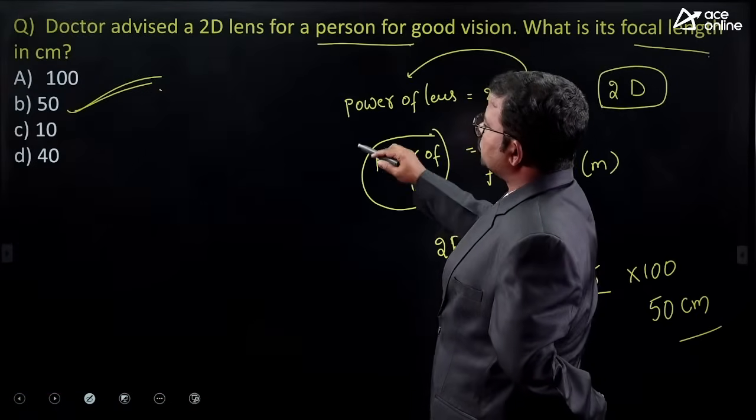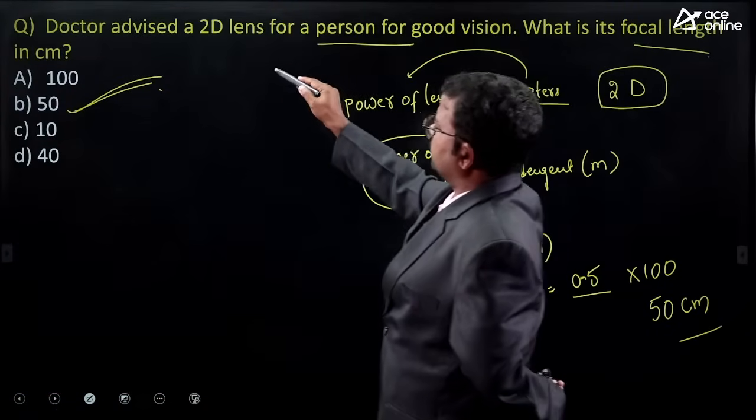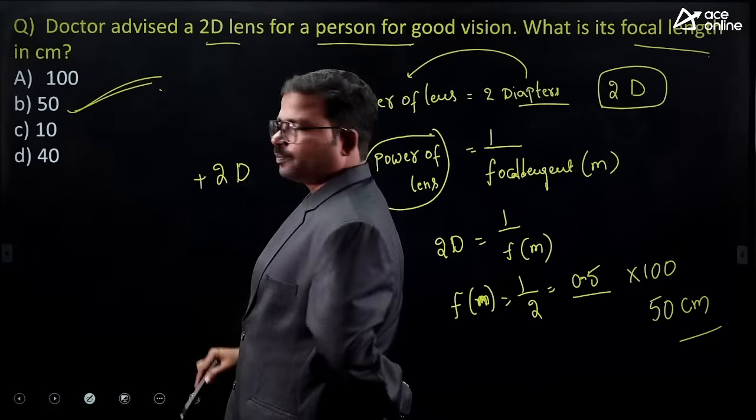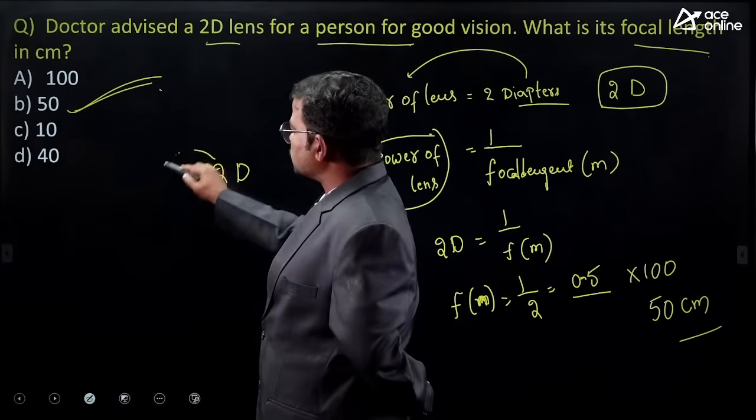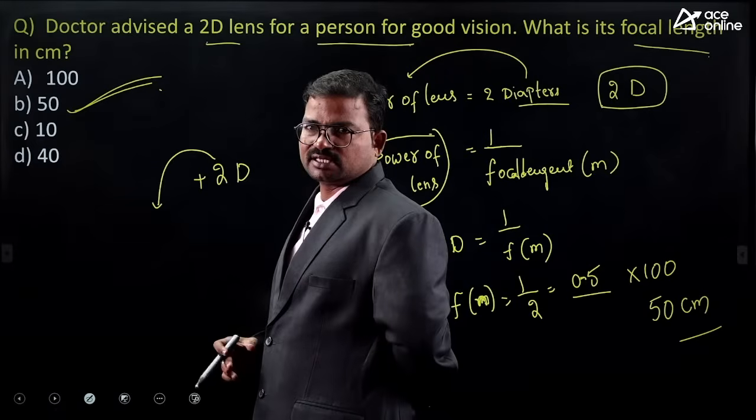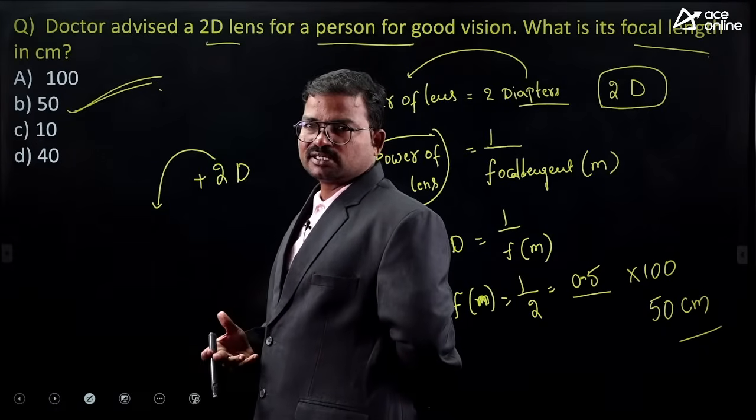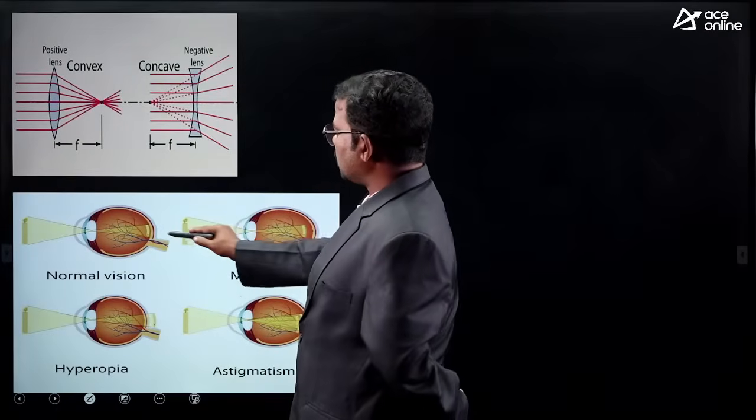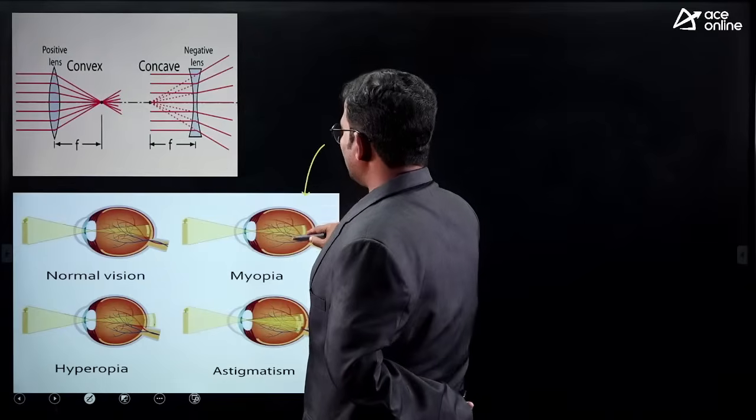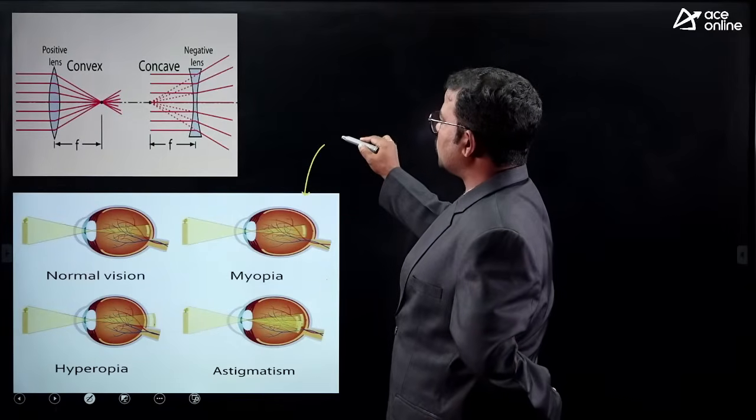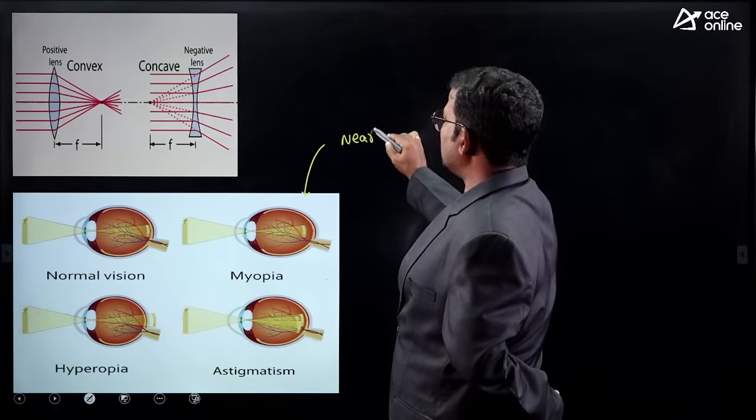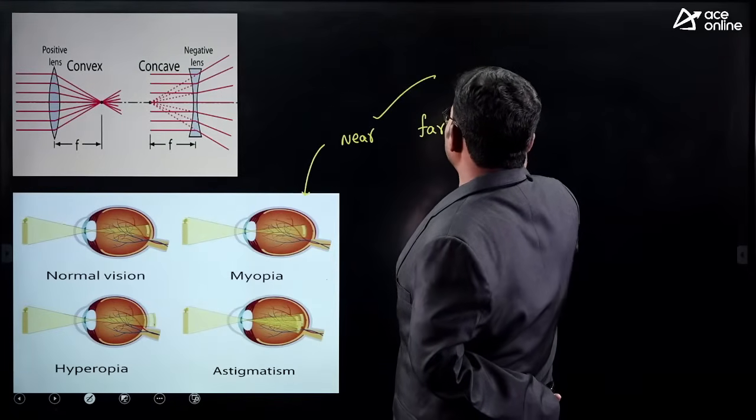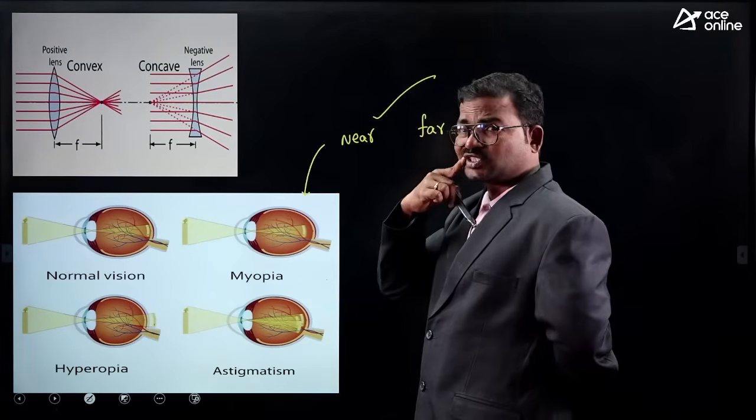Here you should also remember that 2 diopters means it is completely positive. So completely positive means the person is facing which kind of defect of vision, myopia or hypermetropia. Here this is the normal vision. This is myopia. Myopia means near objects are visible, but far objects are not visible.